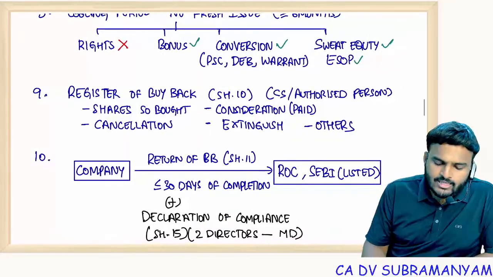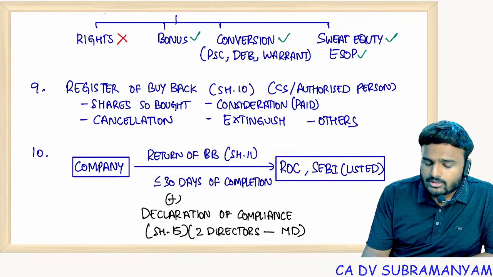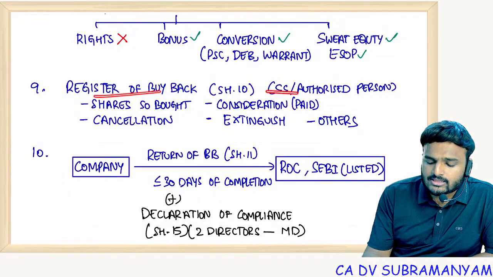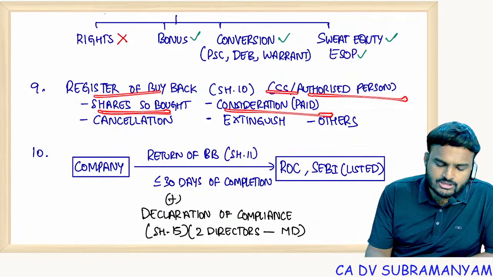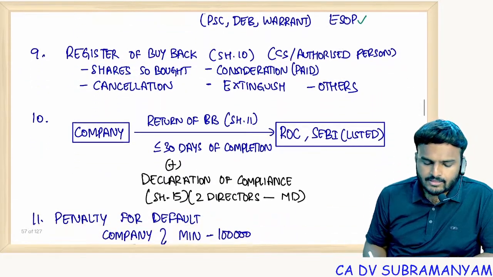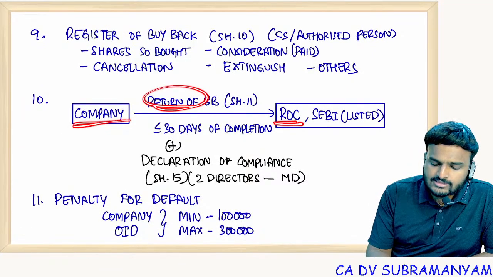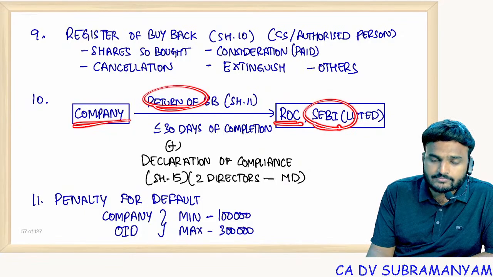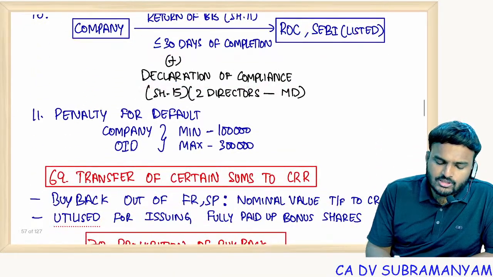Register of buyback: maintain a register of buyback. Who should maintain this register? CS or authorized person will make entries: shares so bought back, consideration paid, cancellation of the shares, extinguishment, and others. Company has to file a return of buyback with ROC, and if the company is a listed company, also file it with SEBI within 30 days of completion of buyback, and also file a declaration of compliance.